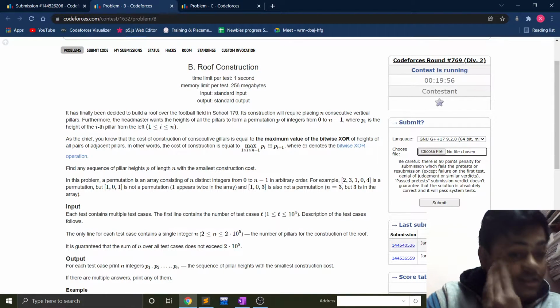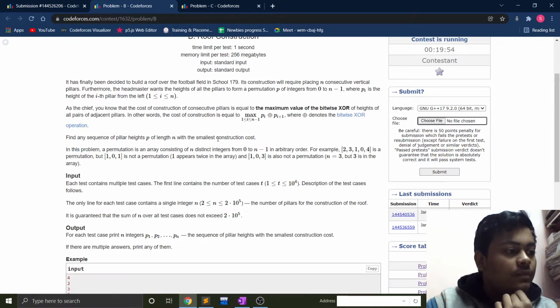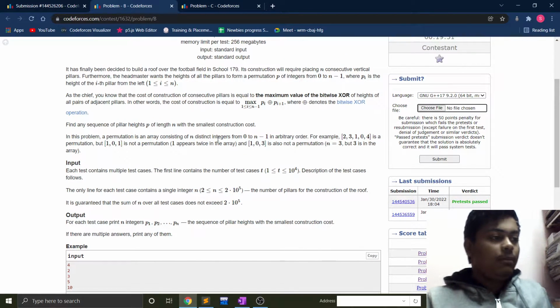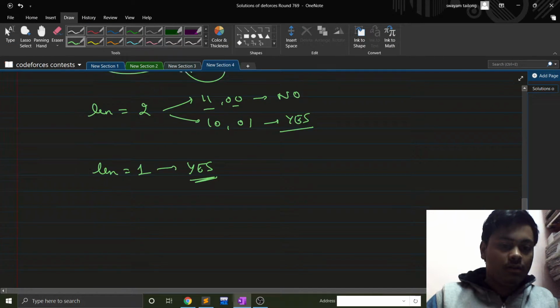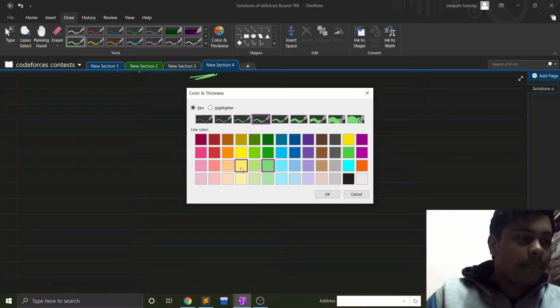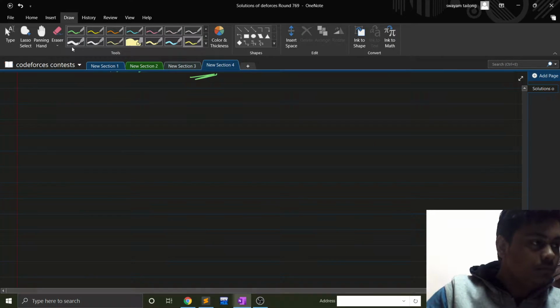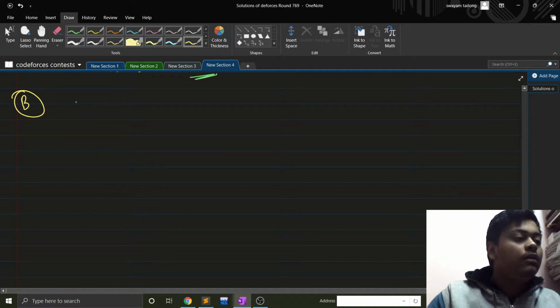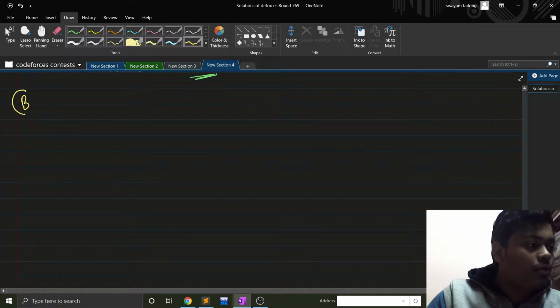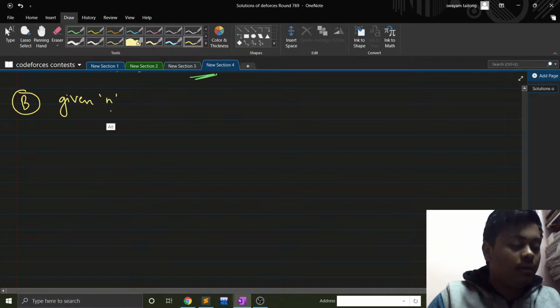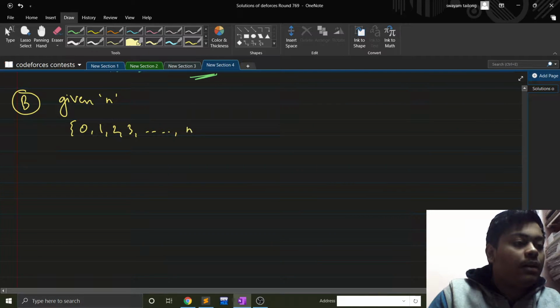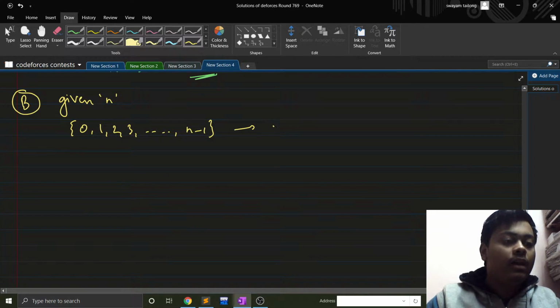So problem B is a good problem according to me. In problem B, it was said that we have to rearrange. Okay, let me explain problem B first. We have numbers from 0 to some n minus 1. We have been given a number n, right? That means we have a set of numbers 0, 1, 2, 3 up till n minus 1.